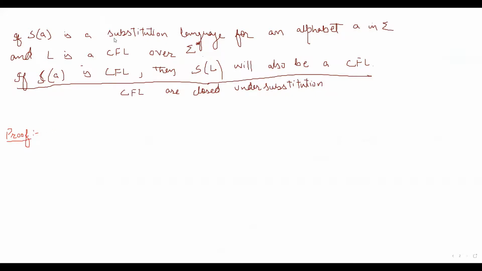So how will we prove it? We will assume L is a context-free language. So L1 is a context-free language, so G1 will be a context-free grammar for that language, because every context-free language has a context-free grammar.